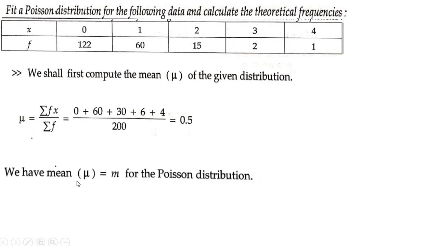After finding the mean, what is mean mu equal to? It is equal to m for the Poisson distribution. So mean mu is also equal to m. We need to find m, and because mu is equal to m, therefore m is equal to 0.5.